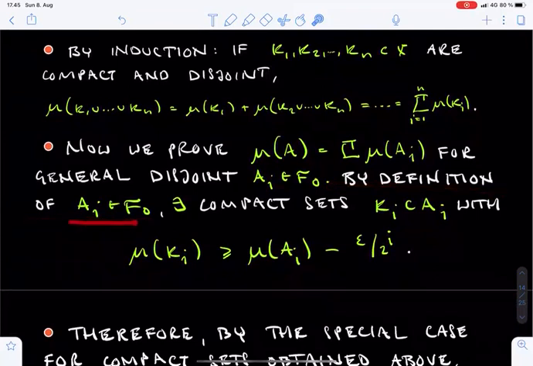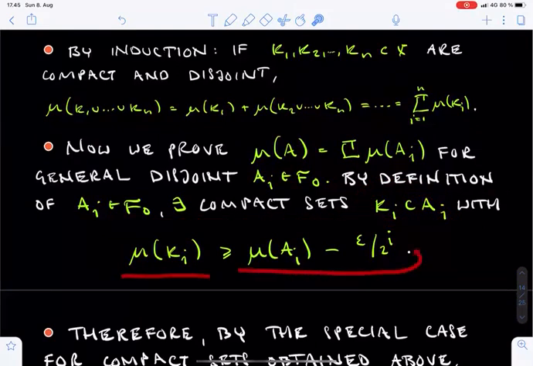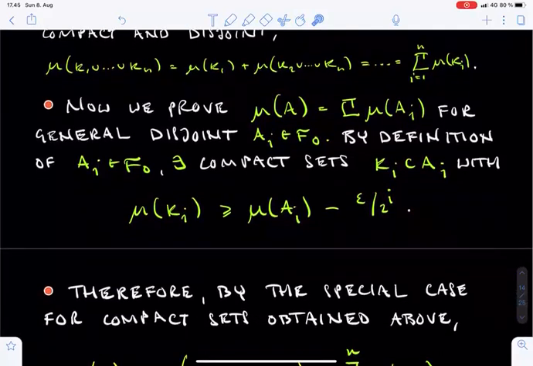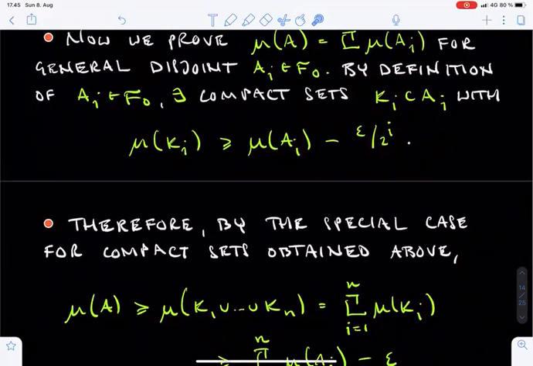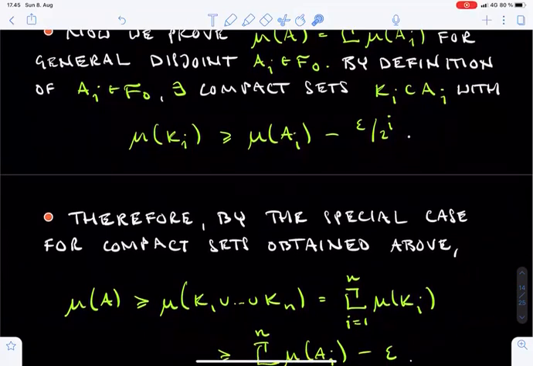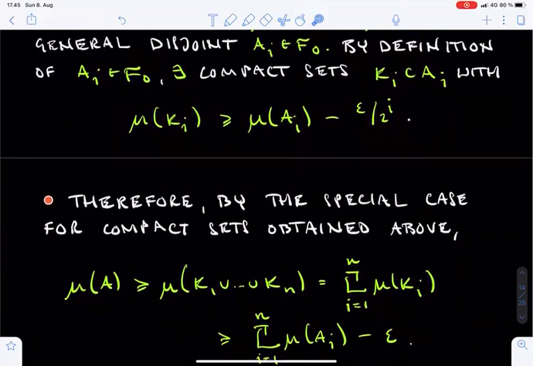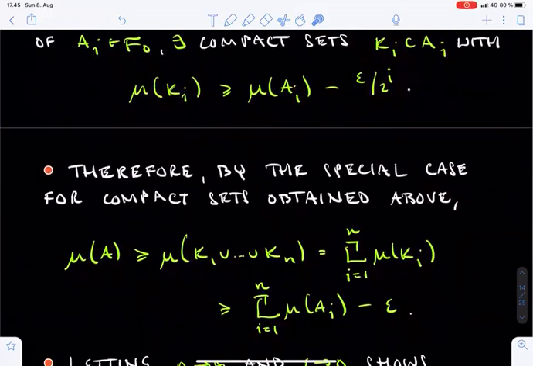All the sets Ai have finite mu measure, and we may find compact subsets Ki whose mu measures are no smaller than mu Ai minus epsilon divided by 2 to the power i. Since the sets Ai are disjoint, also their compact subsets Ki are disjoint. We are then in a position to use the special case we proved before. Recall that A is the union of the sets Ai.